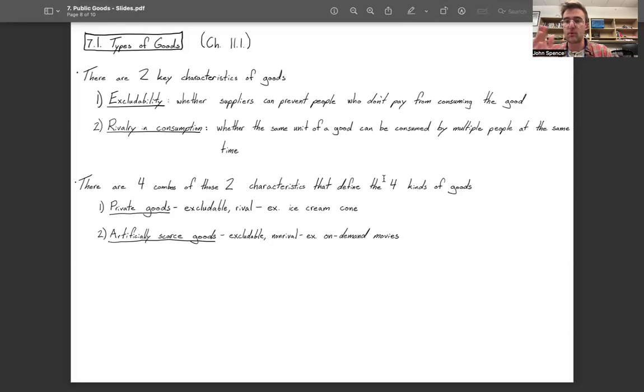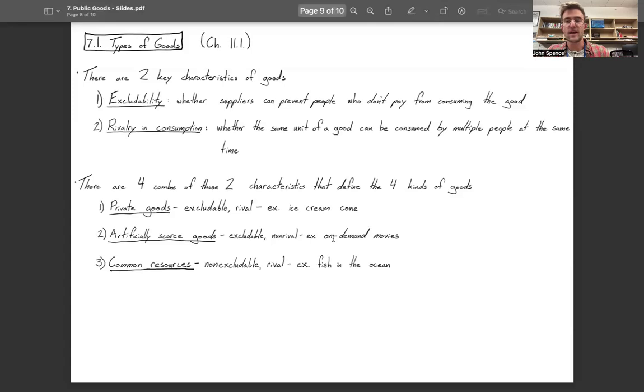So only the people who pay get to watch that movie. It's non-rival though, because multiple people can watch that same movie at the same time. If I go home and watch, pick your favorite movie, you can also be somewhere else in the world watching that same movie at the exact same time as me.